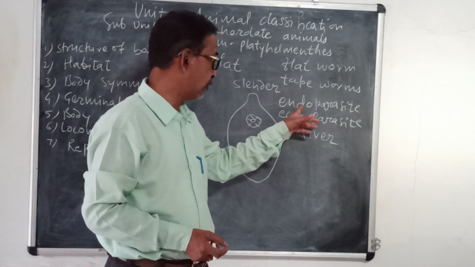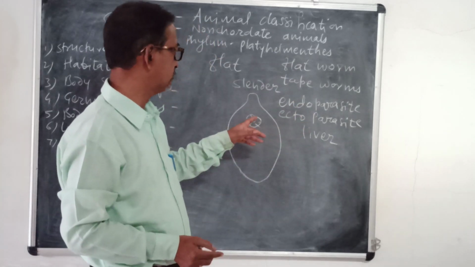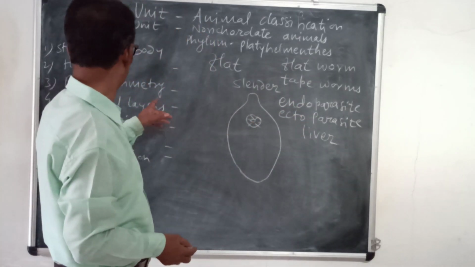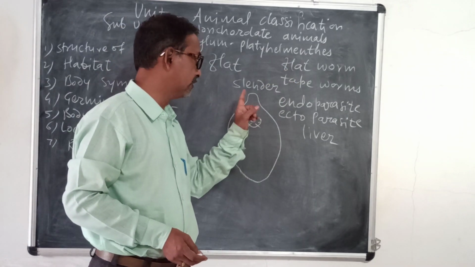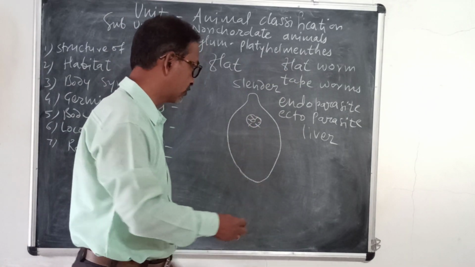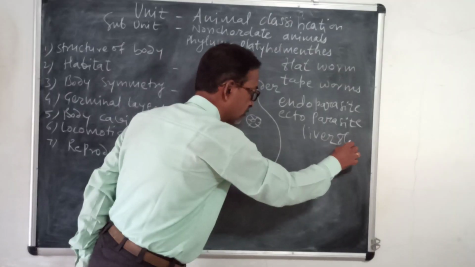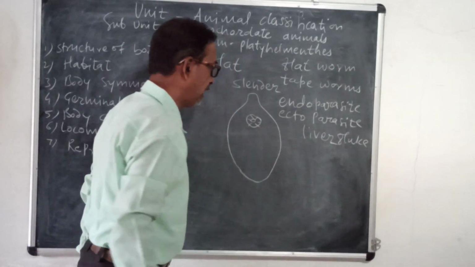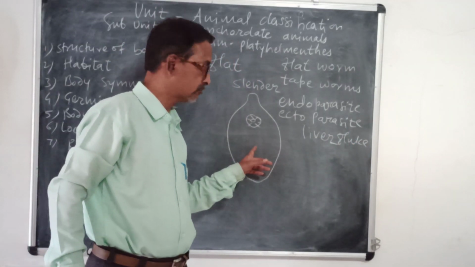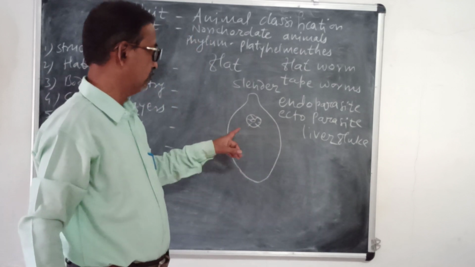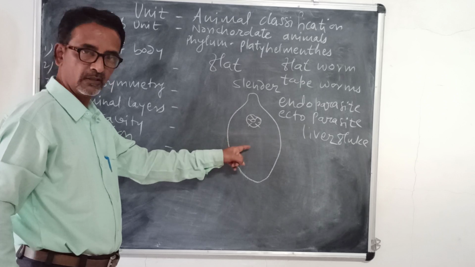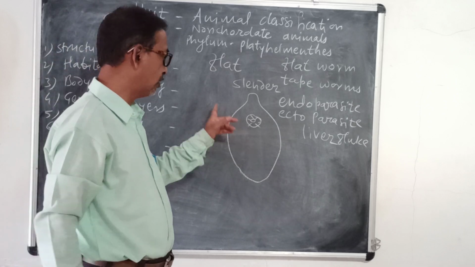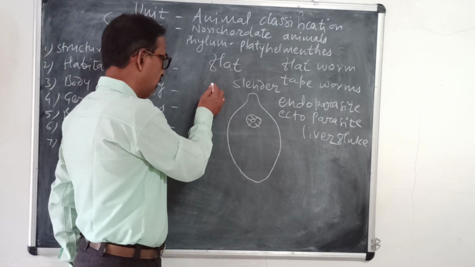That is called an endoparasite, and this flatworm is an endoparasite. Liver fluke is an endoparasite animal. So that is the structure of the animal, liver fluke or flatworm.